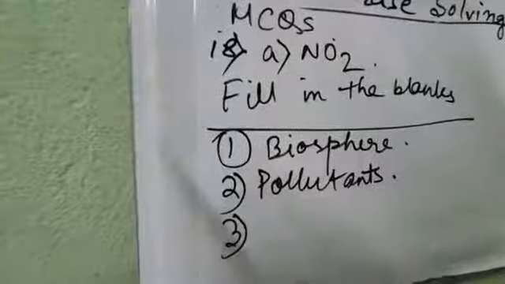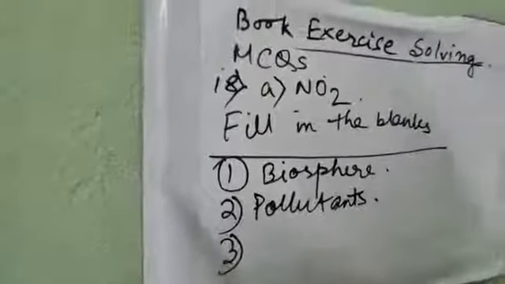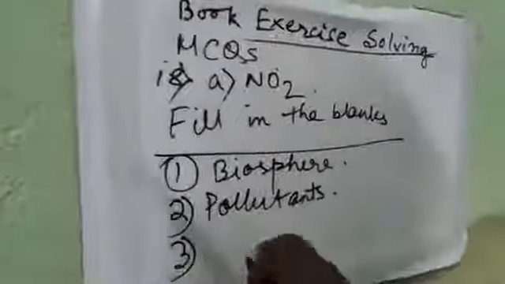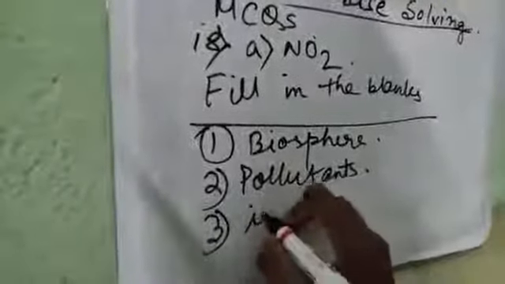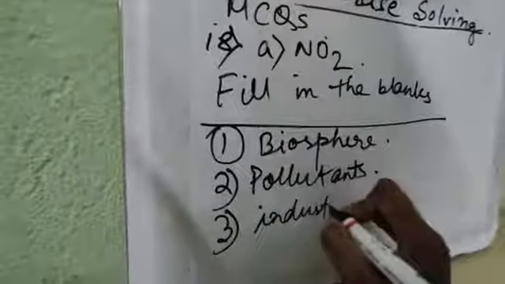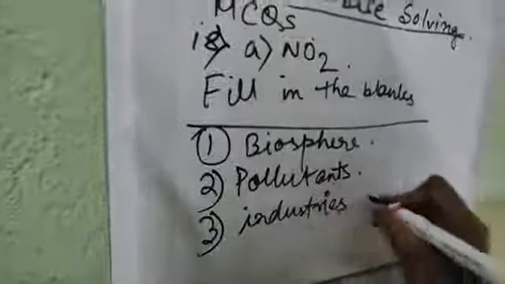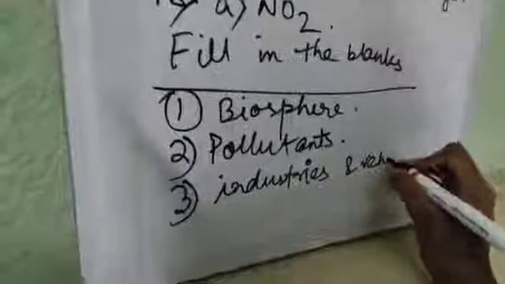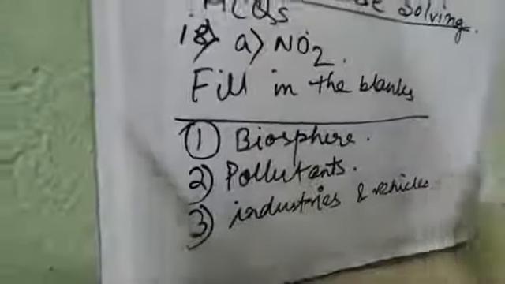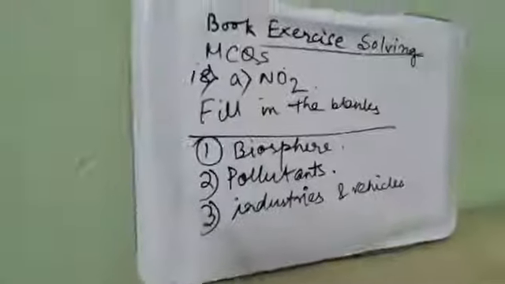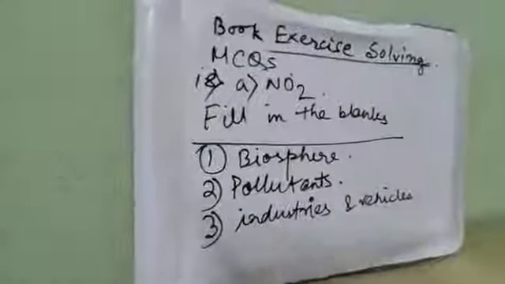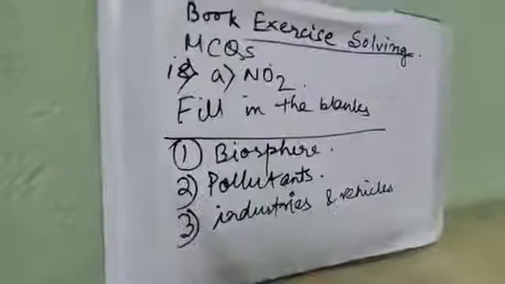Number 3, major cause of air pollution in big cities is industries and vehicles. So the MCQs and fill in the blanks both are completed from the second part of the chapter.